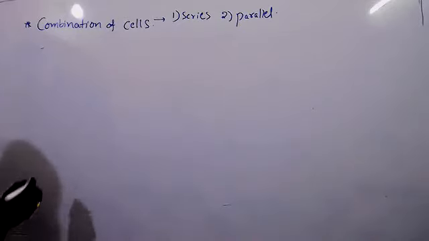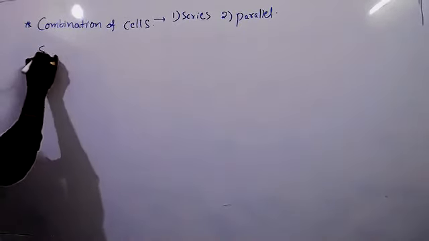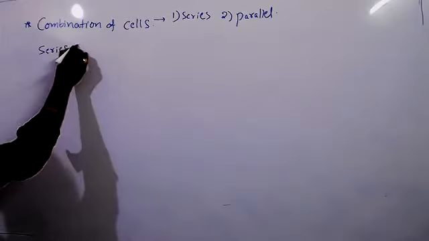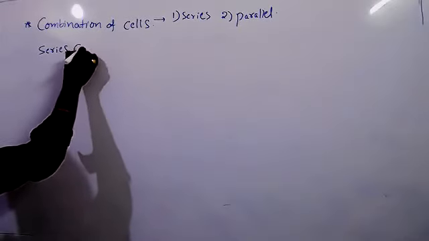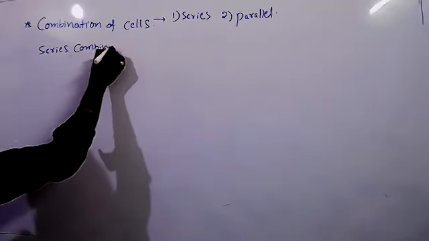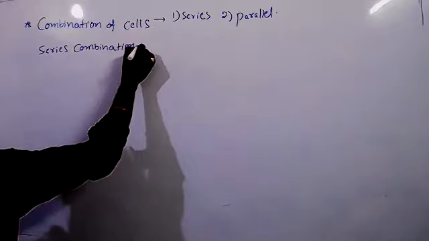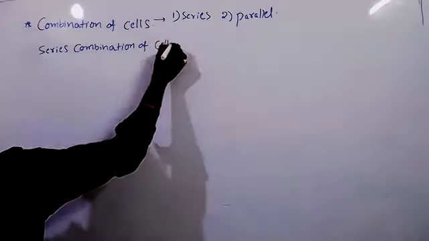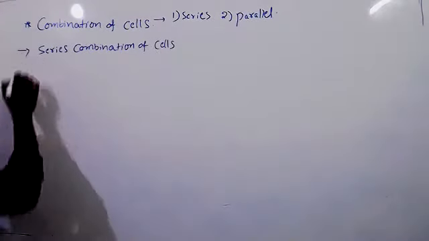Now we are going to discuss series combination of cells.